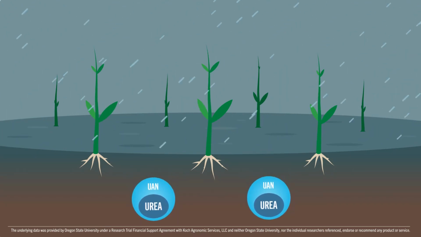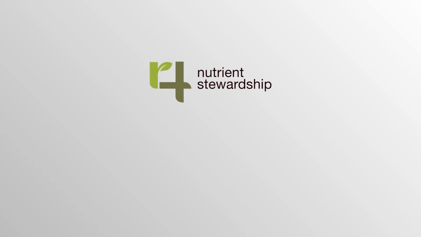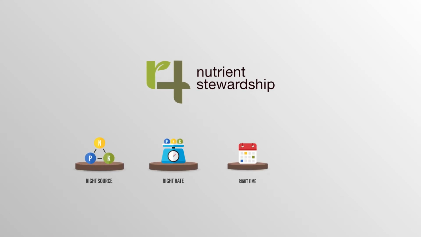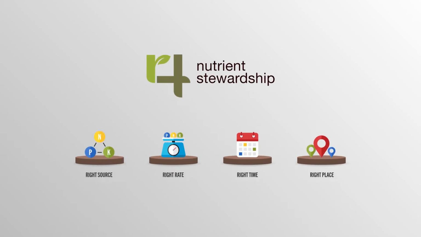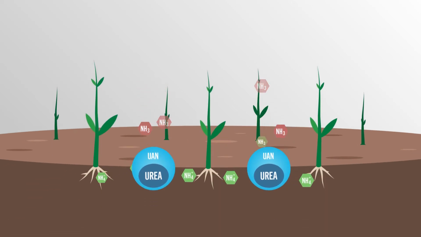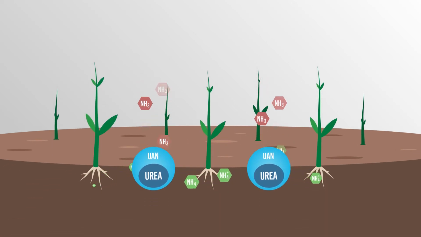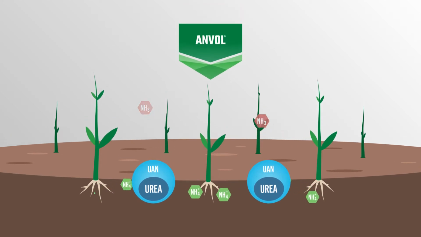To help mitigate the risk of volatilization losses in UAN, a grower should consider the 4 R's of nutrient stewardship. Designing a nitrogen management program around the 4 R's can include the use of a urease inhibitor such as Anvol nitrogen stabilizer, which is designed to protect against ammonia volatilization losses.